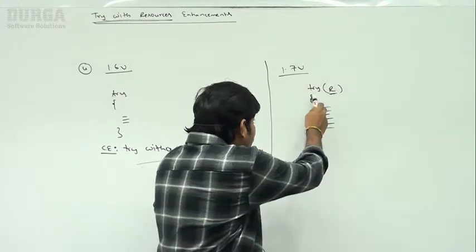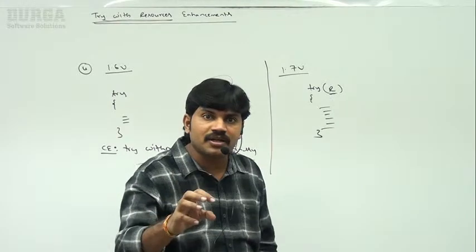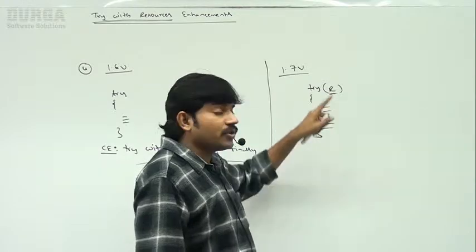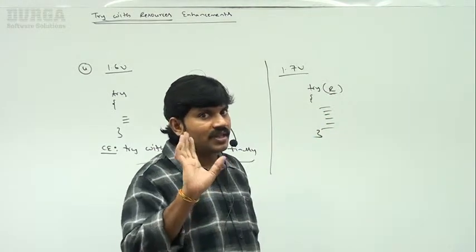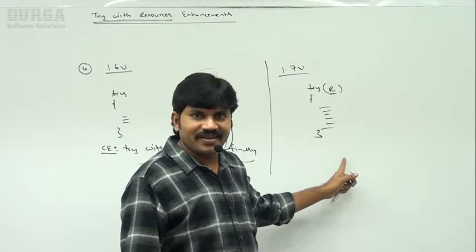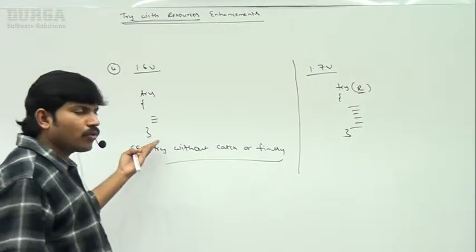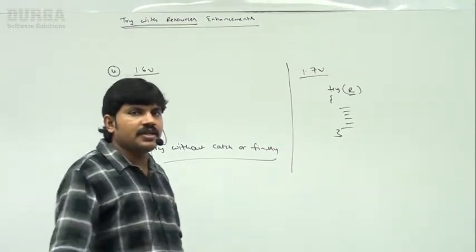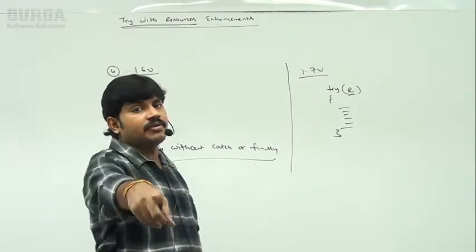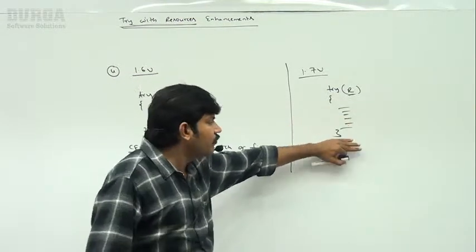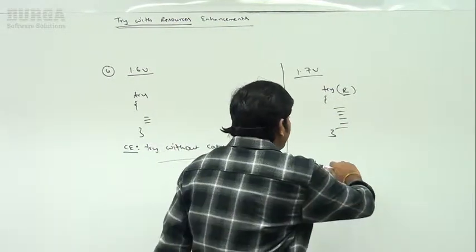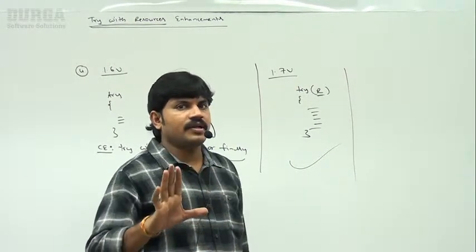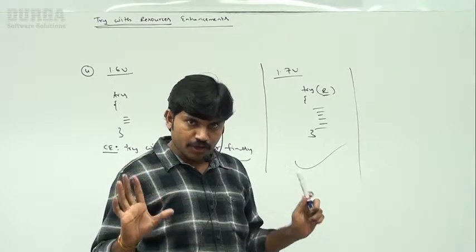So if I use the try with resources option, the advantage is that even in the case of abnormal termination, the resource will be closed. Graceful termination is there by default. That's why try without catch or finally is invalid syntax until 1.6 version. Try with resources without catch or finally is perfectly valid syntax from 1.7 version onwards. Clear? I hope.